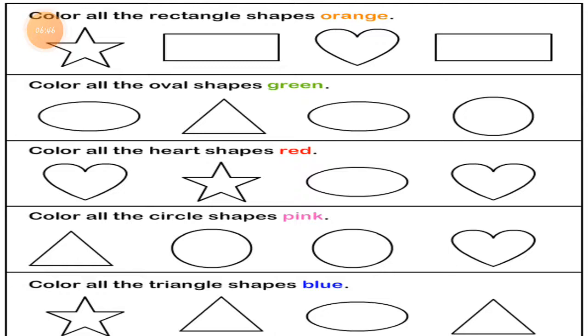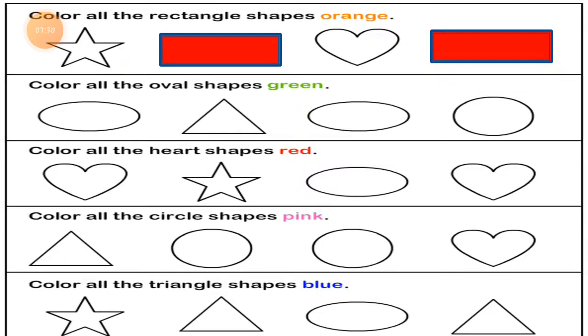Now let's do one activity, so you will understand this better. You can see, I will just read the heading first. Color all the rectangle shapes in orange color. We have to identify where the rectangle shape is, and we have to color it in orange, right? So first of all, in row number 1, this is the star shape. Is it a rectangle? No. Next shape, is it a rectangle? Yes, it is a rectangle. So let's color it orange. Next shape, is it a rectangle? No, it's a heart shape. So we will not color it. Then it's a rectangle. Yes, it is.